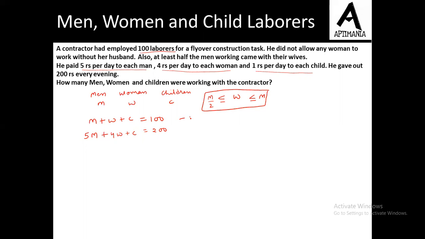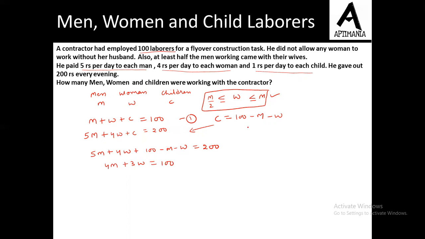So from the first equation, we can say that the value of C comes out to be 100 minus M minus W. Now simply substituting this value in this equation, 5M plus 4W plus 100 minus M minus W must be equal to 200. On further solving this equation, we'll get 4M plus 3W equal to 100. Now we have one equation and two variables.